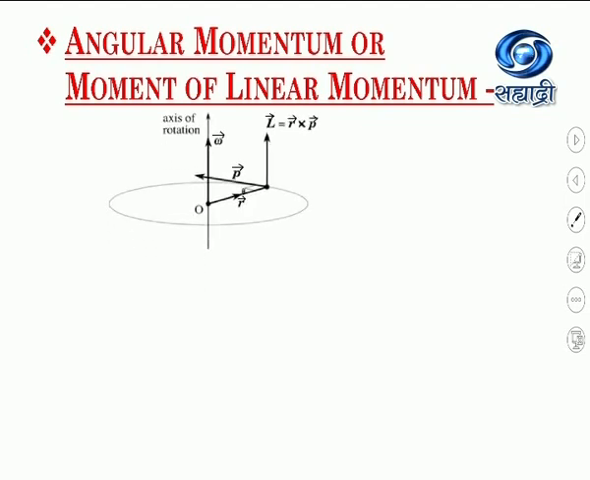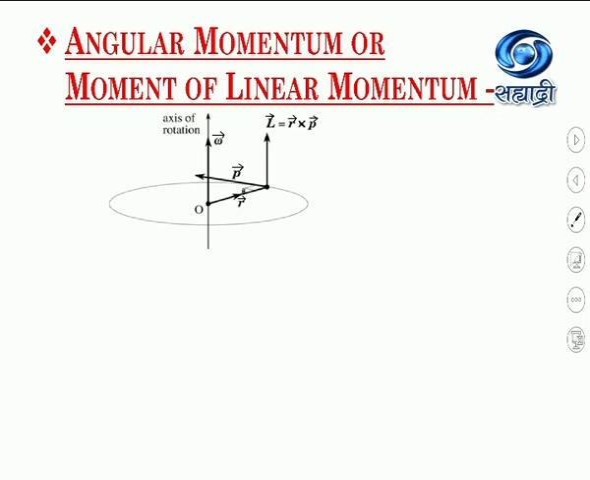Now consider this figure. Suppose this particle is performing circular motion along the circumference of a circle. We already know the linear velocity of that particle is along the tangent to the circle, so the linear momentum will also be along the tangent to the circle. So the directions of linear velocity and linear momentum are the same.